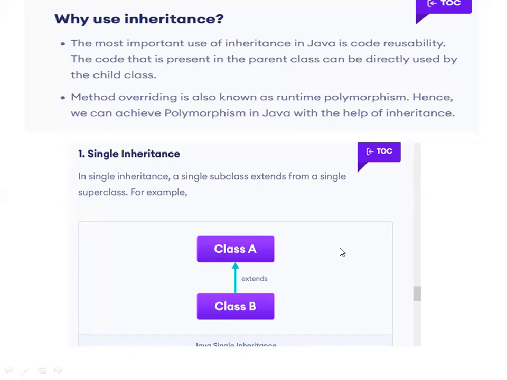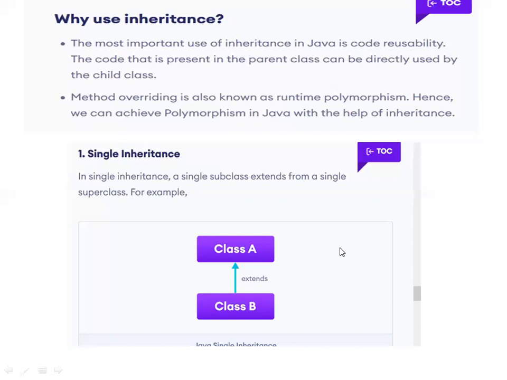Polymorphism means one form in many ways. What is polymorphism? You are defining one method. One form, many ways. We will discuss it later; as of now, you can ignore polymorphism. Method overriding means runtime polymorphism. Method overloading means compile time polymorphism. Just remember it. Polymorphism means you define one method and use it in many ways, in the parent class or child class, whatever it may be. Now you are clear, right?